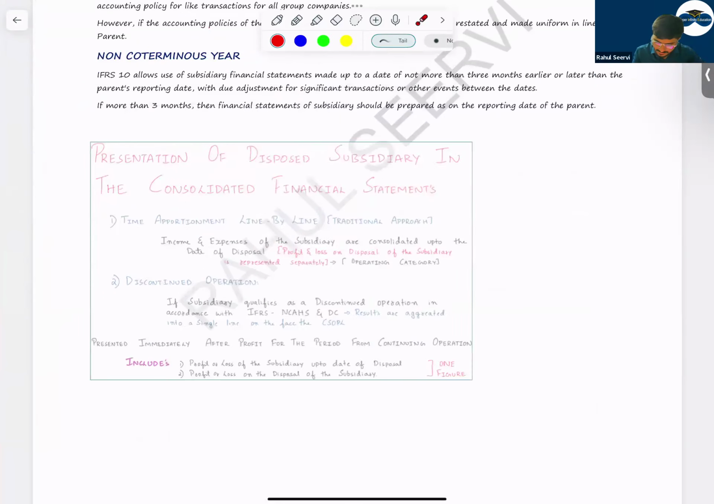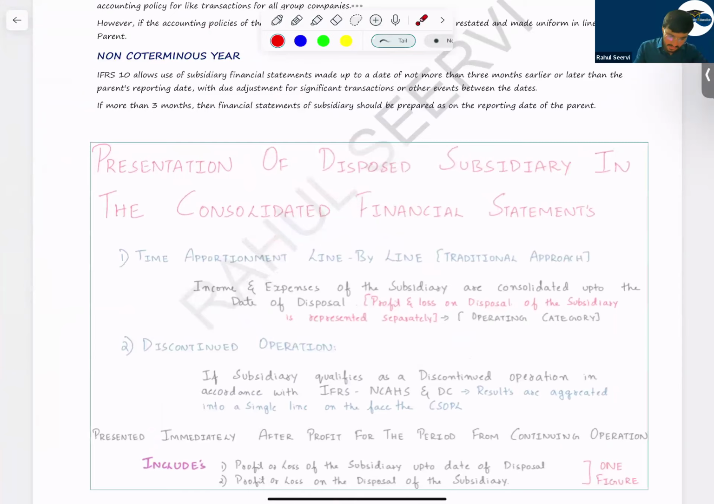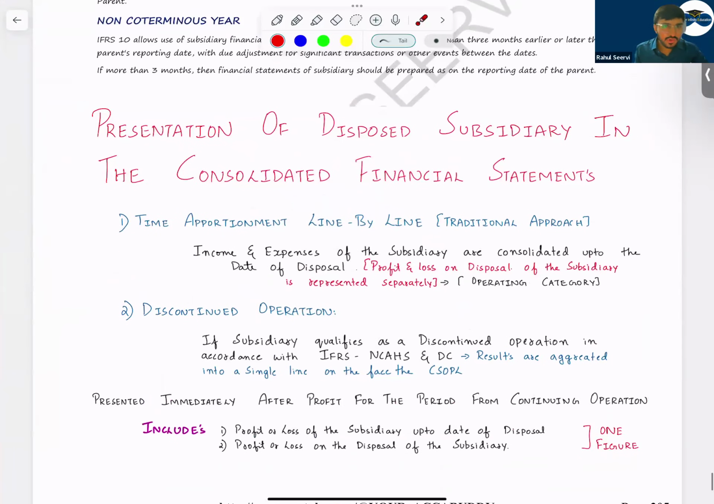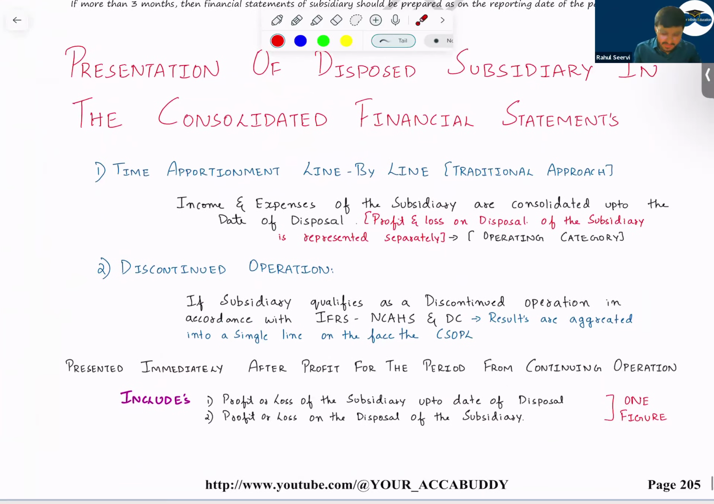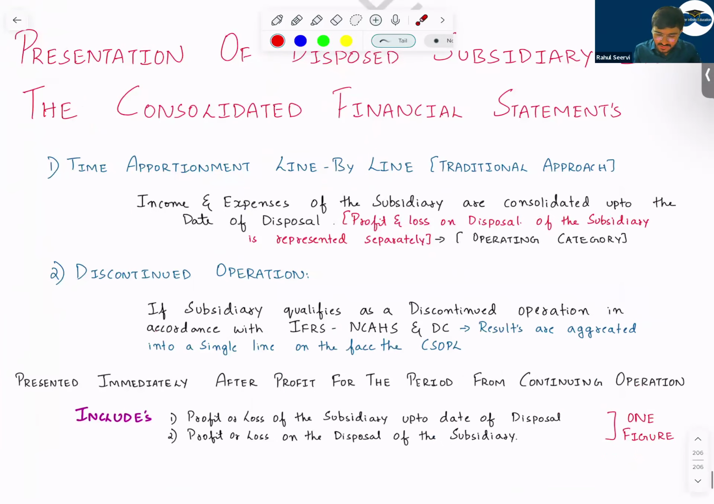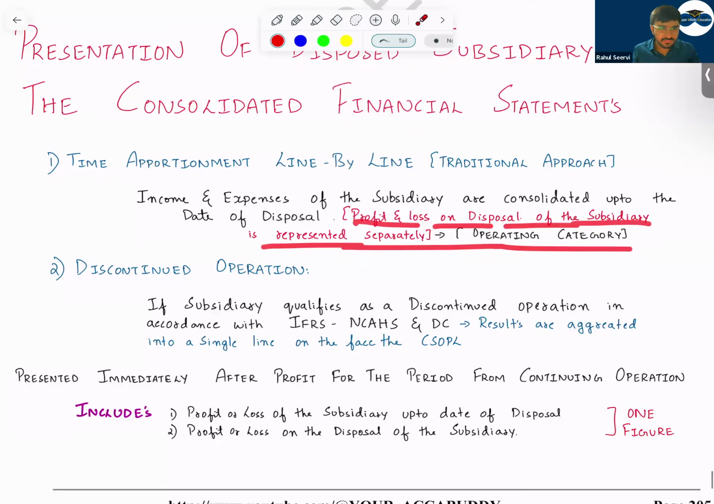Now, please see here an important point which we have to discuss. Presentation of a disposed subsidiary. Once we dispose of a subsidiary, how do we record? Normally, we do line by line adjustment, 6 by 12, 6 by 12, 6 by 12. That is the traditional approach. In that case, income and expense of the subsidiary are consolidated up to the date of disposal. Profit and loss on disposal of the subsidiary is represented in the operating category.